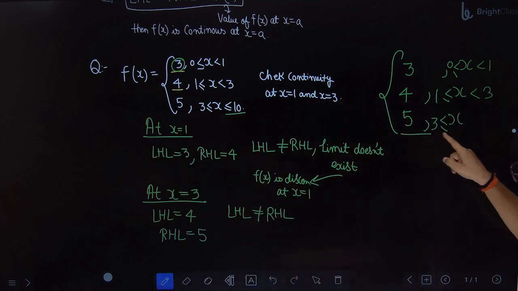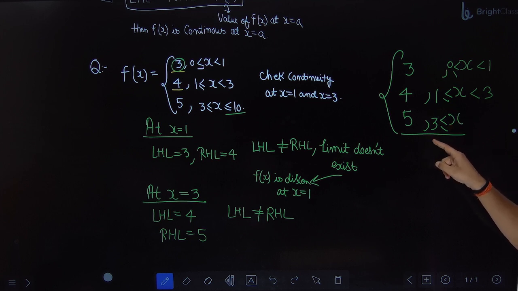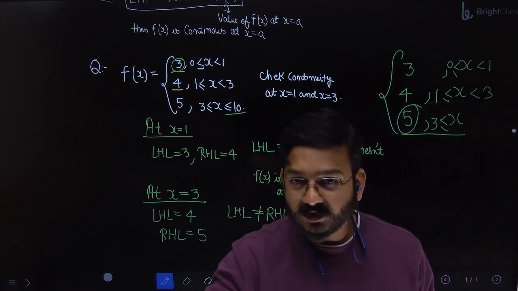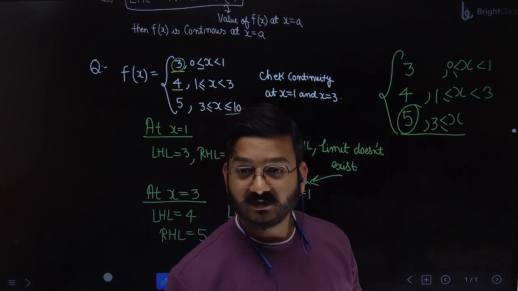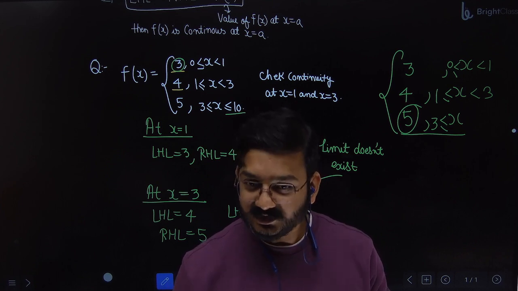This is telling us that for x values greater than or equal to 3, my function is always 5. Correct? So if I take x as 4, or if I take x as 1000 also, what is the function? 5. The function value is not changing. It is continuous.